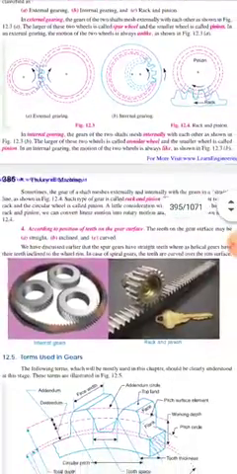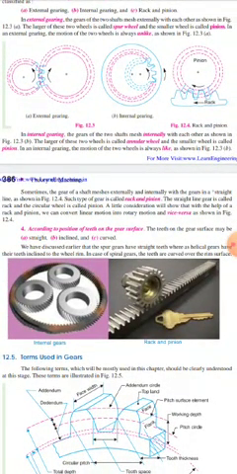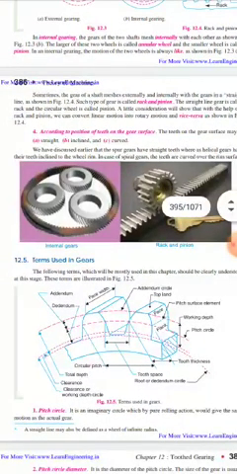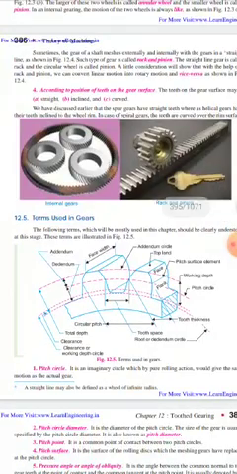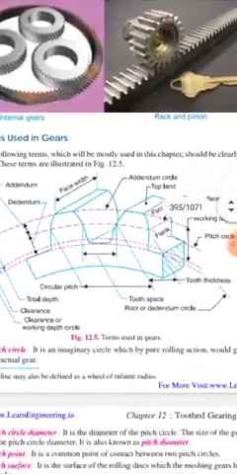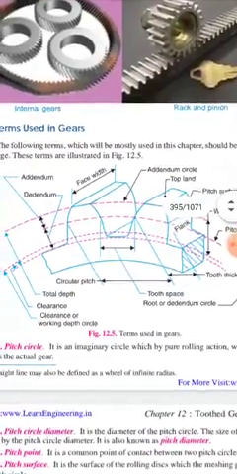Now the next classification is according to the position of teeth on the gear surface. Teeth on the gear surface may be straight, inclined or curved. Now the next important thing is the nomenclature in gears. The terms used in gears, you can see carefully.